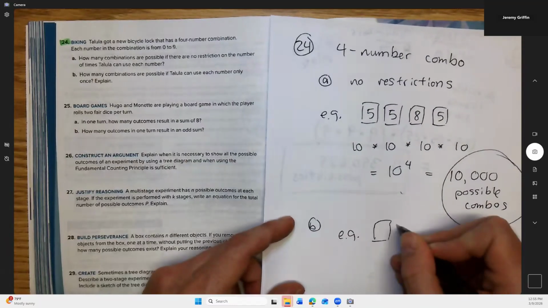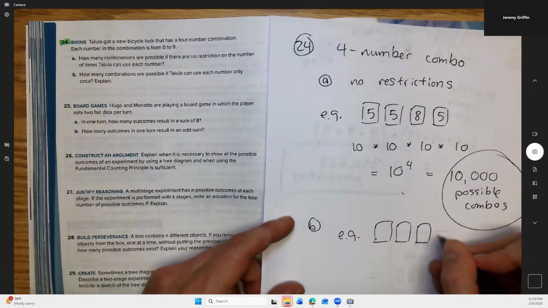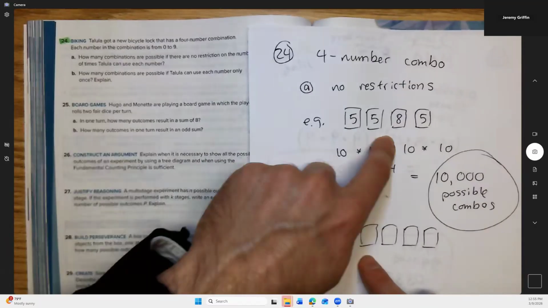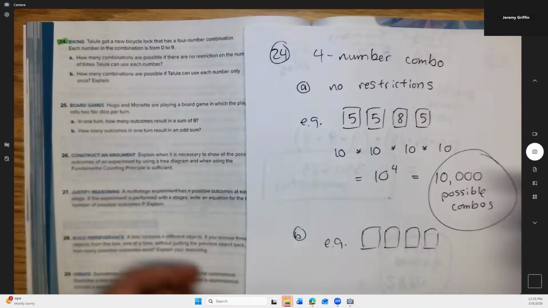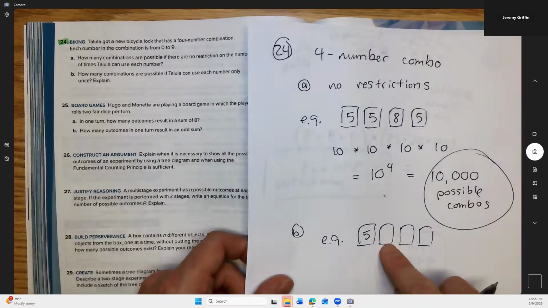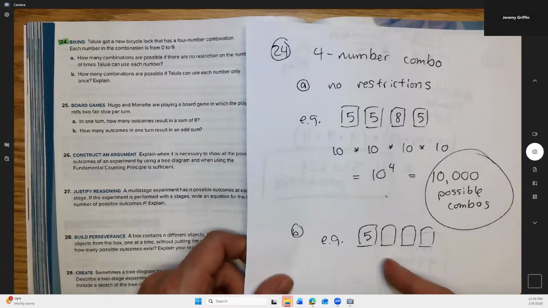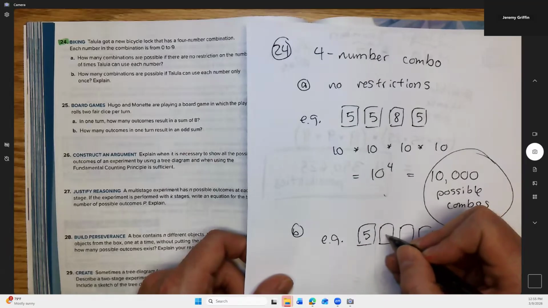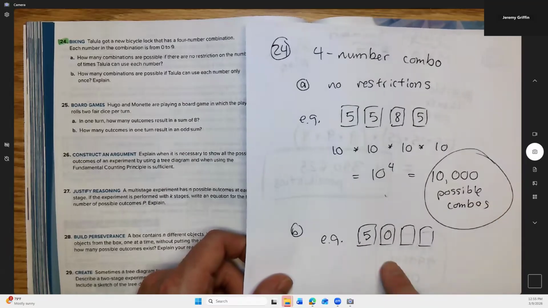Okay, so I got 4 digits. Say, well, geez, it could be anything, right? But not quite anymore, right? Because like this example I did before, is not allowed because 5 is used more than once. Okay, so the first digit can be 5, but now we've expended the 5. Ooh, but now we got to pick a different number. How about 0? That's okay, right? So it's not 5.